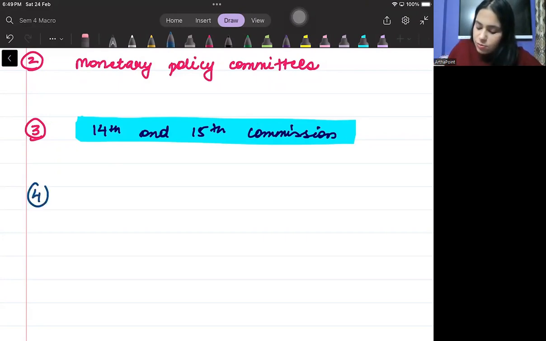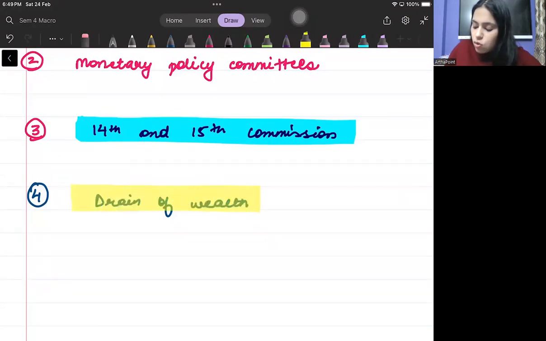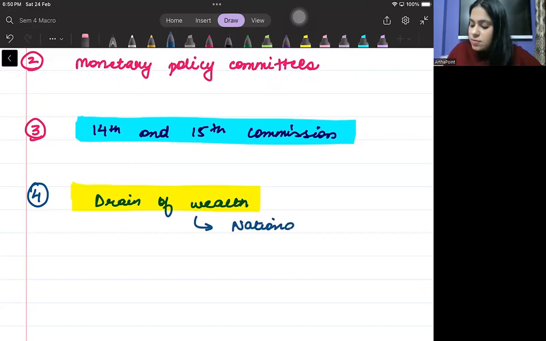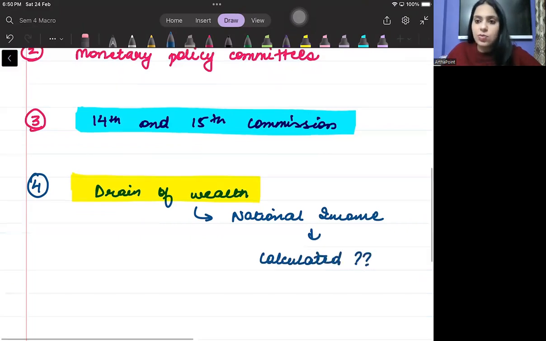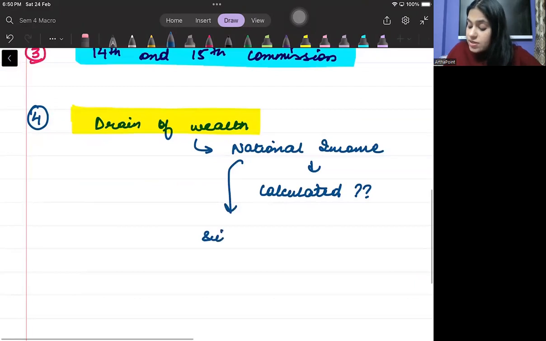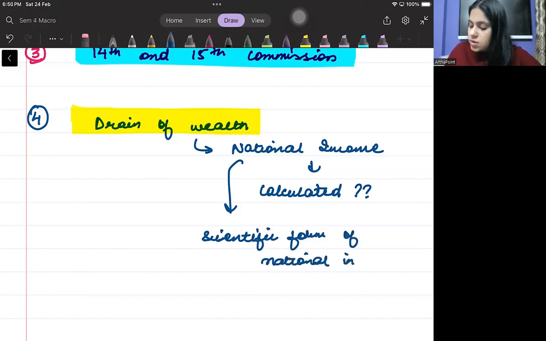Then beta, the fourth thing that you will be all aware of is called the concept of drain of wealth. किसने drain of wealth के concept को coin किया? Who coined the term drain of wealth? And इसी के अंदर you must be aware about who gave the concept of national income, who first calculated national income. सबसे पहले इंडिया में किसने national income को calculate किया? Who first calculated the scientific form of national income? Right, बेटा? तो ये जानना आपको बहुत ही जरूरी है.